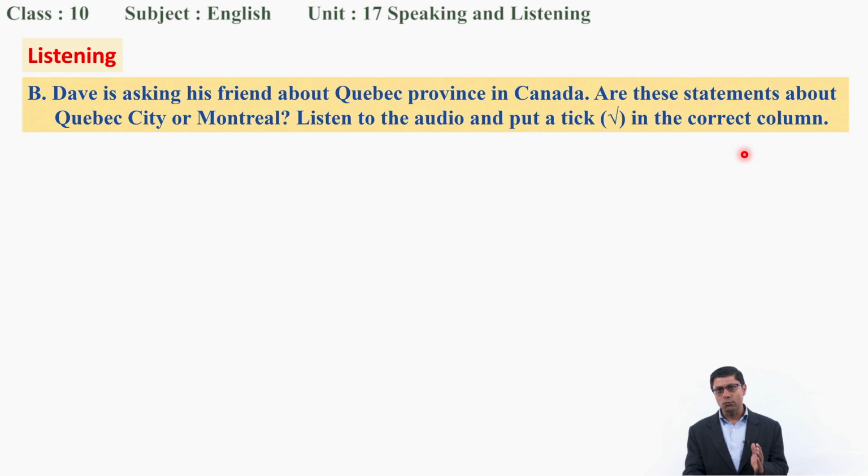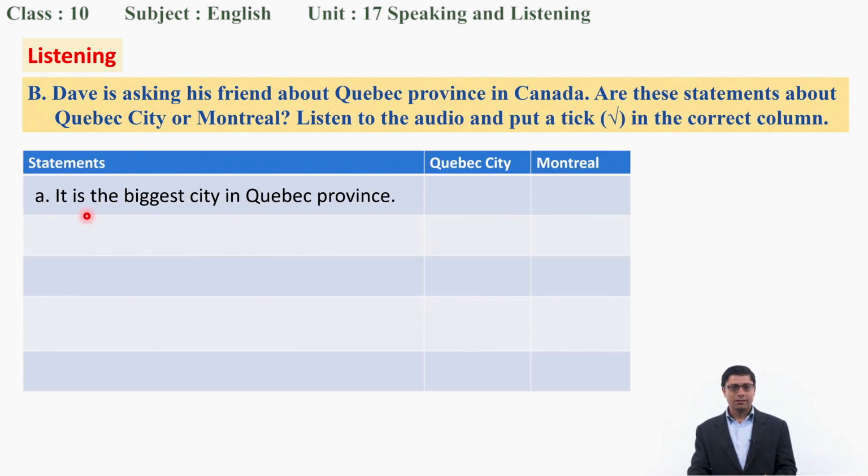So this was our question, and we have a table here and the statements are there. So first statement is, it is the biggest city in Quebec province. So which one is it? Is it Quebec or is it Montreal? Have you decided? Okay, let's listen to the audio, then you can easily identify which city it is.